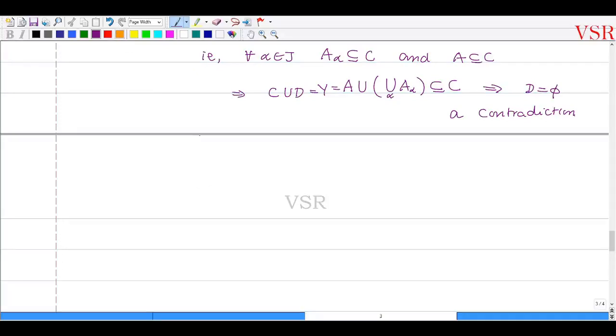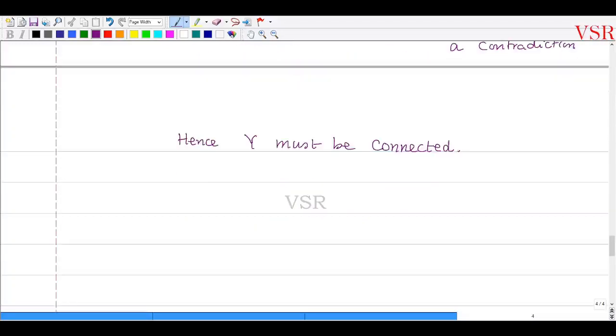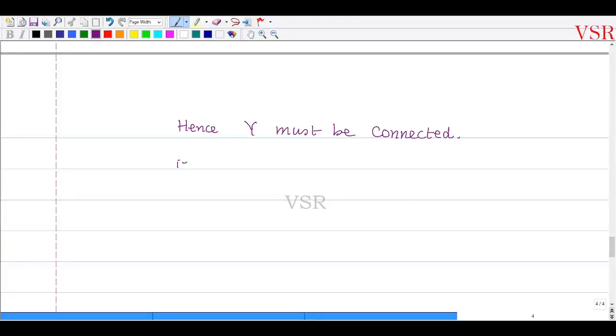Hence Y must be connected. Y கண்டிப்பாக connected ஆகத்தான் இருக்க வேண்டும். Okay, that is A union of all A alpha is connected. Okay. That's the third problem.